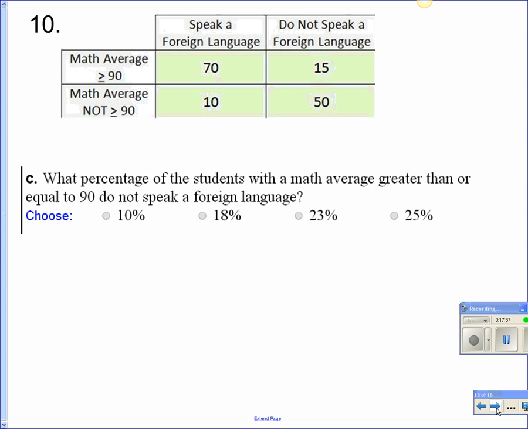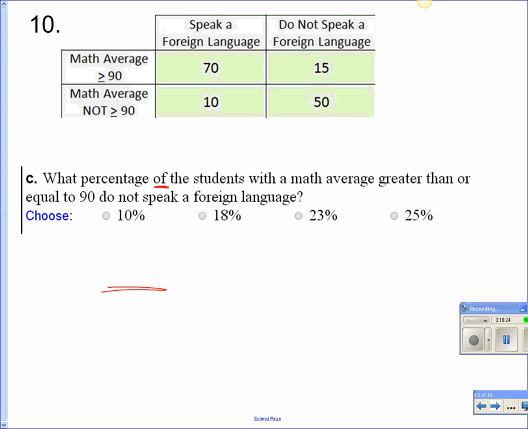What percentage of the students with a math average greater than or equal to 90 do not speak a foreign language? All right, Ethan G., what's going to go on the bottom? Not the number, but words. It's whatever comes after the of.